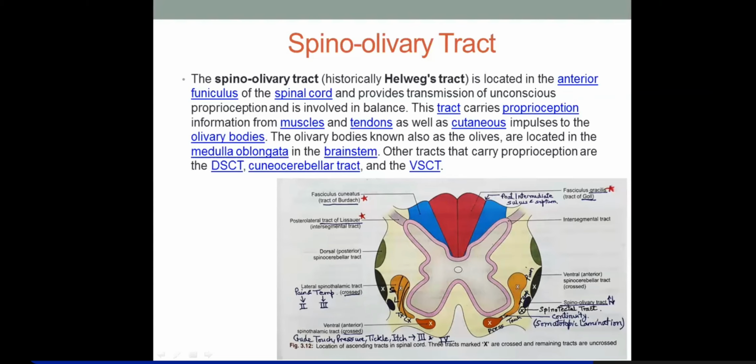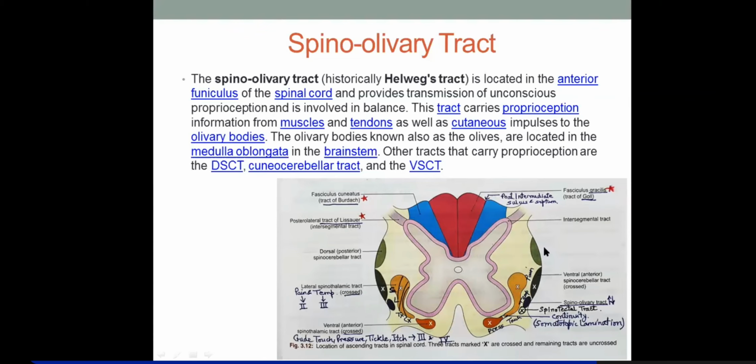Even the olivospinal tract is ipsilateral. Similarly, the spino-olivary tract is also ipsilateral. So the spino-olivary tract, also called Helweg's tract, is located in the anterior funiculus, or anterolateral is a better word, I think, of the spinal cord, and provides transmission of unconscious proprioception and is involved in balance.